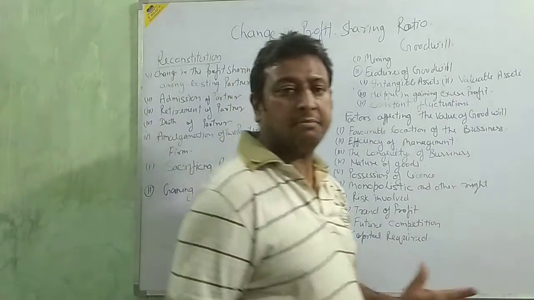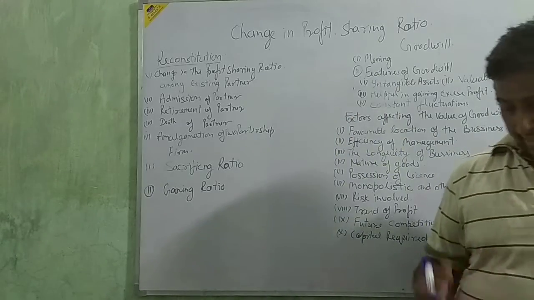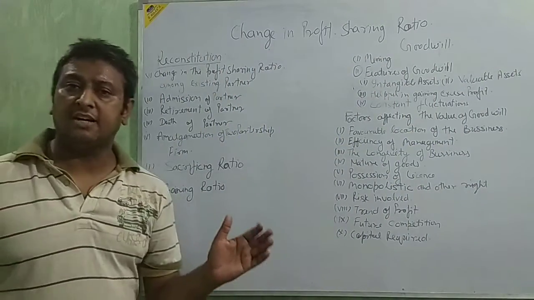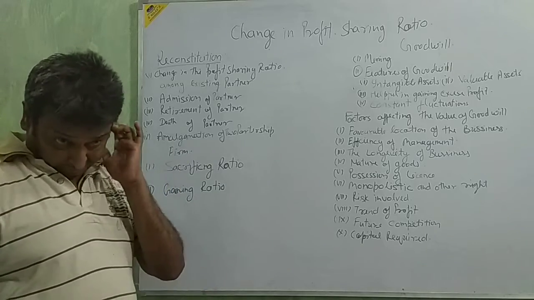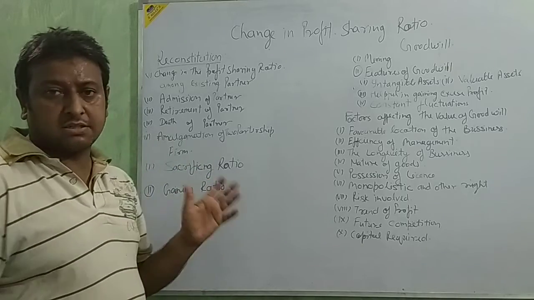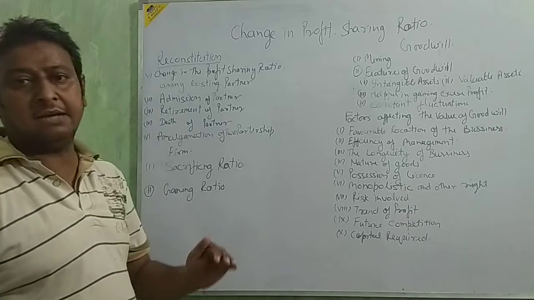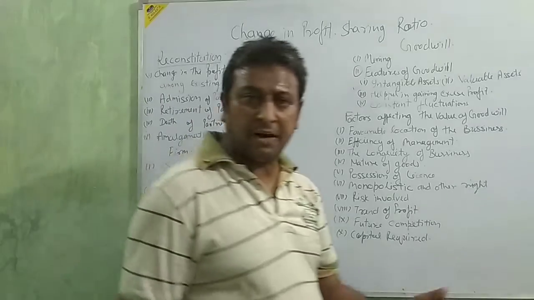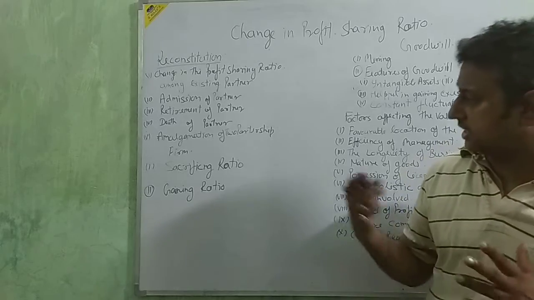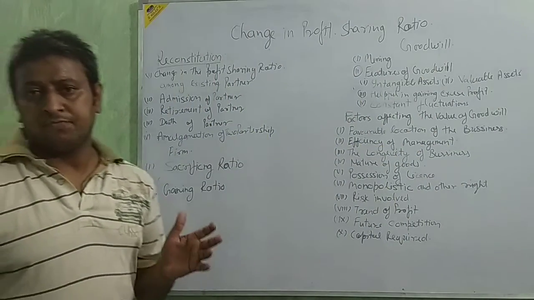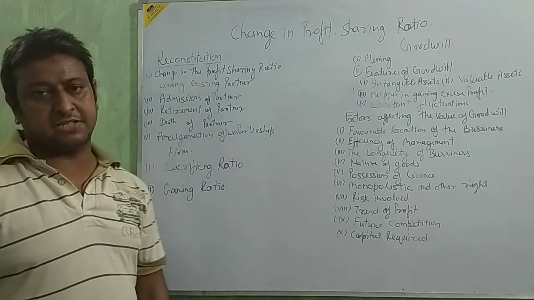Next, death of the partner. Same as retirement. In retirement, they pre-decide the retirement, but in death, no decision is there. It happens in an unsystematic way, at any time, but at that time the remaining or living partners change their profit sharing ratio because of the partner's death.